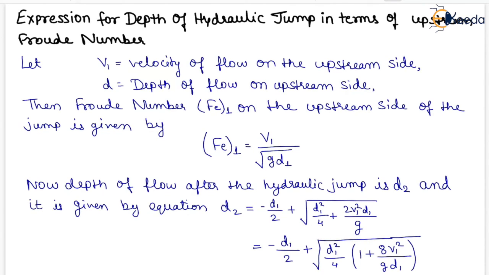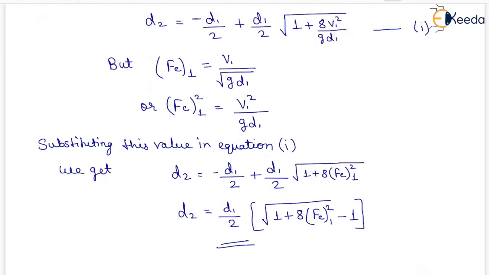On solving this, we will have minus D1 by 2 plus under root of D1 square by 4 into 1 plus 8V1 square upon g D1. Now D2 will be equal to minus D1 by 2 plus D1 by 2 under root of 1 plus 8V1 square upon g D1, which is our first equation. But Fe1 will be equal to V1 upon under root of g D1. So Fe1 square will be equal to V1 square upon g D1.